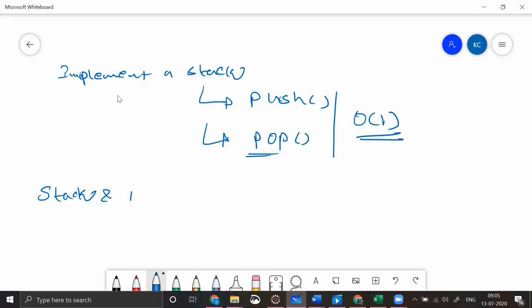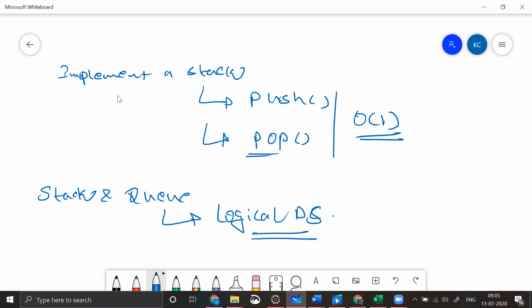As I told you, stack and queue, these two are logical data structures. So that is why we can implement them using physical data structures.